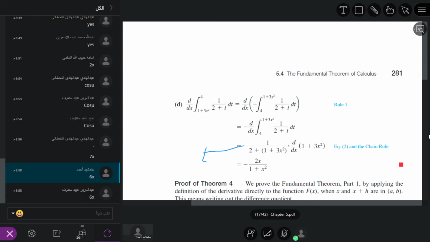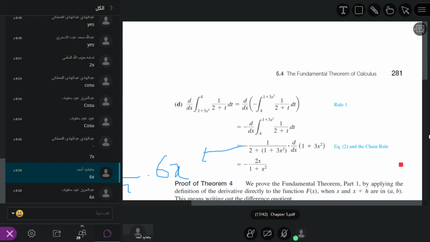What is the step? Now here we have minus 1 divided by, what is this? 2 plus 1. How much? In the denominator we have 2 plus 1, so it is equal to 3. Plus we have 3x square. Here we multiply by 6x, because the derivative of 1 plus 3x square is equal to 6x.